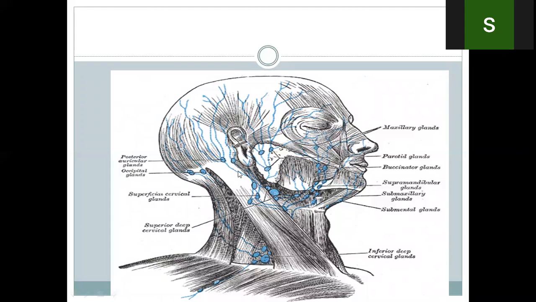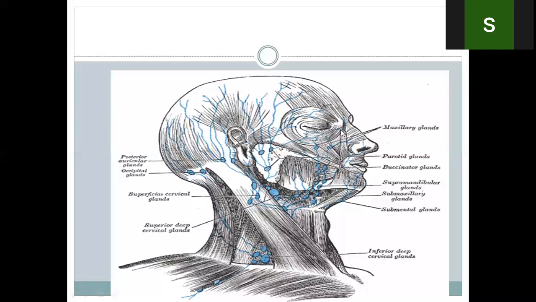The post-auricular nodes, which are over the mastoid process, are called the retroauricular. Retro means posterior, posterior to the auricle, posterior auricular, and the mastoid nodes. So they are all the same, and they are present over the mastoid process of the temporal bone. They drain the posterior part of the auricle, the external auditory meatus, the posterior part of the skull, and the most posterior part of the skull is drained by the occipital node, which is over the occipital bone and drains the most posterior part of the occiput.